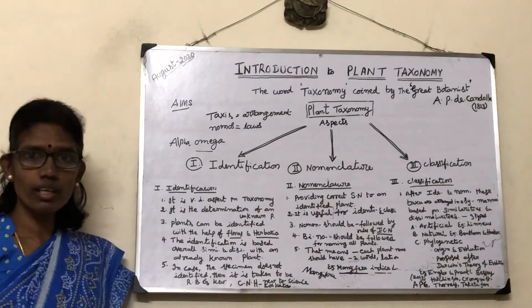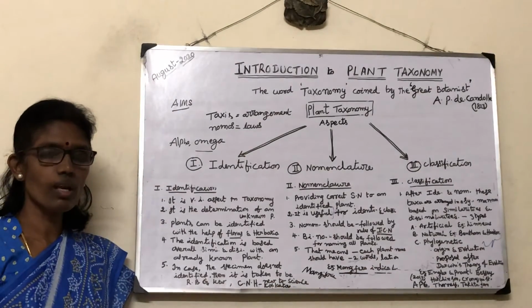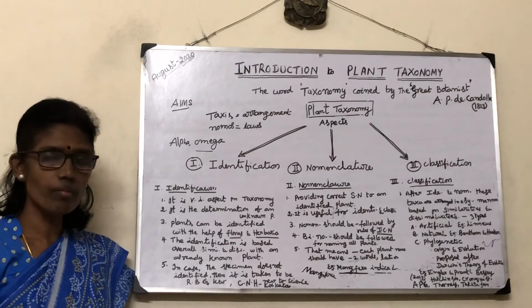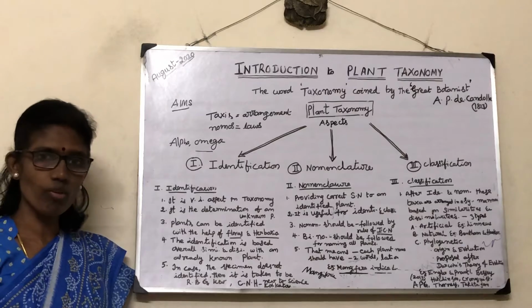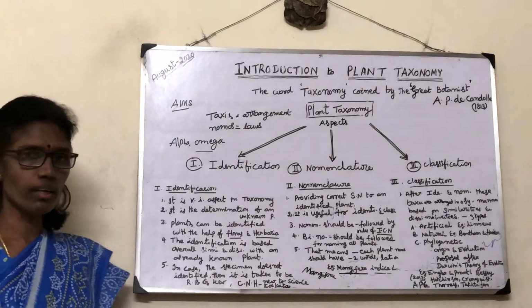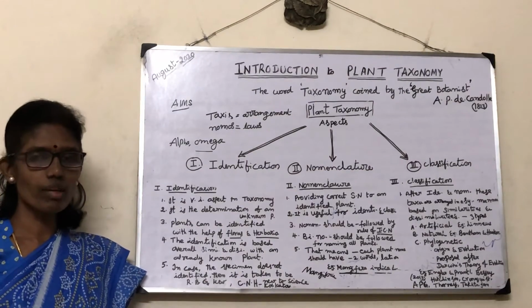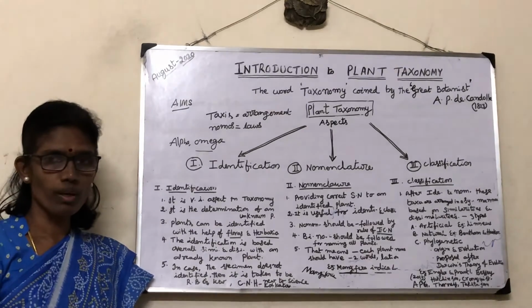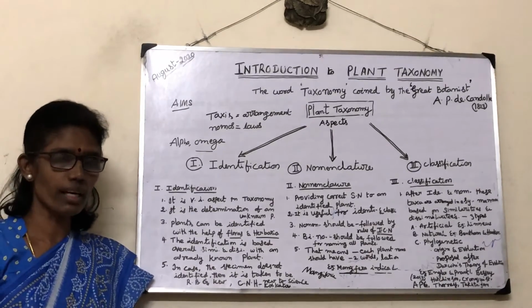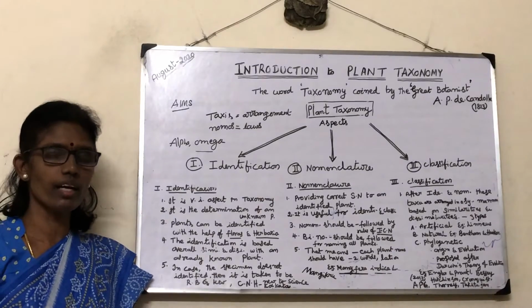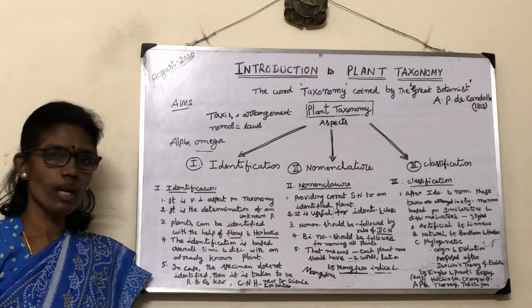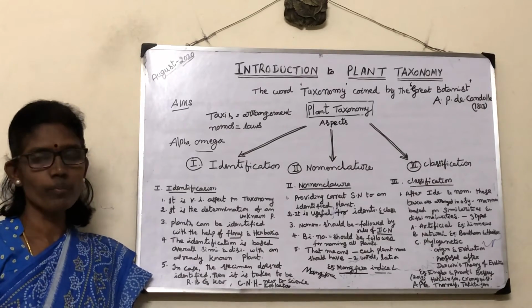In the Linnaeus system of classification, plants are classified based on the number of stamens and carpels. If the plants possess only one stamen, they come under Monandria. Two stamens, Diandria; three stamens, Triandria; four stamens, Tetrandria; five stamens, Pentandria, like that.